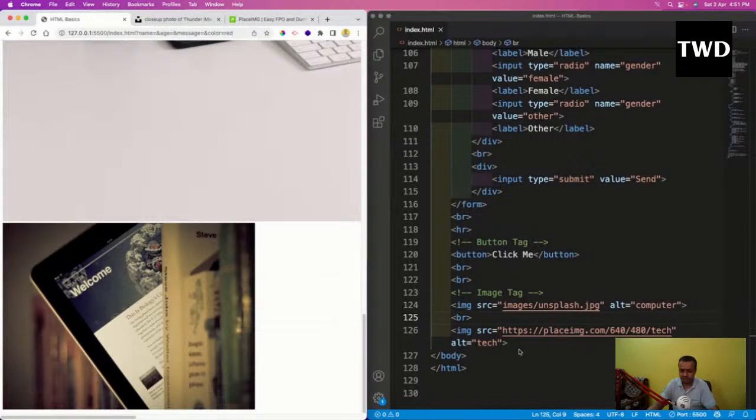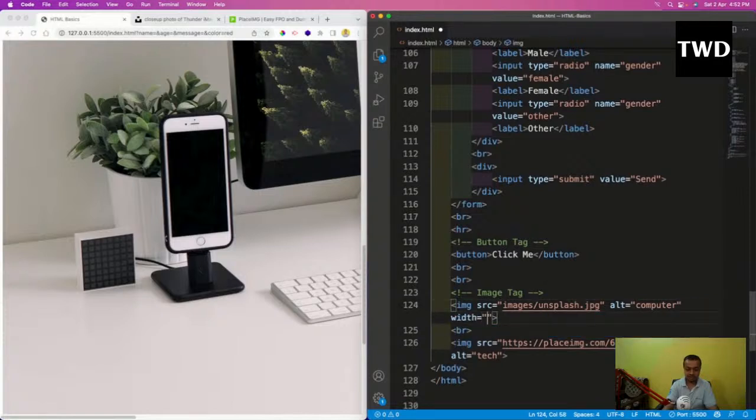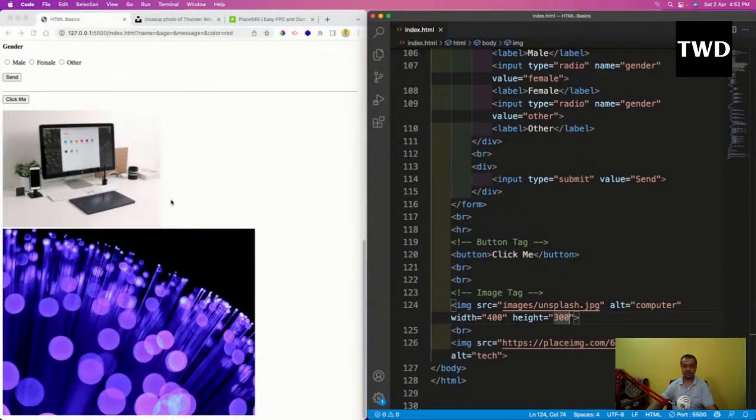One more thing here. We don't have many things in the image tag to fix it. It was a very big image and I want to fix it, because most of these things we handle in the CSS. Okay, so I will do width equal to maybe 400, and height equal to 300. Save it, and I'll come here. So it is shown like this.